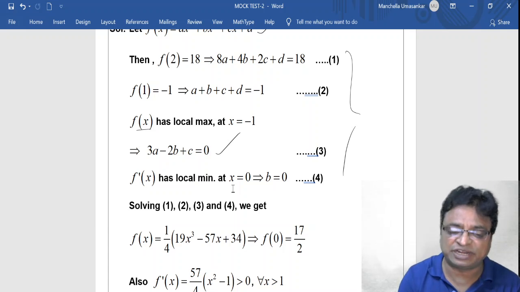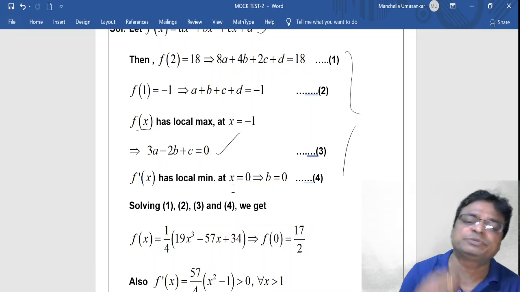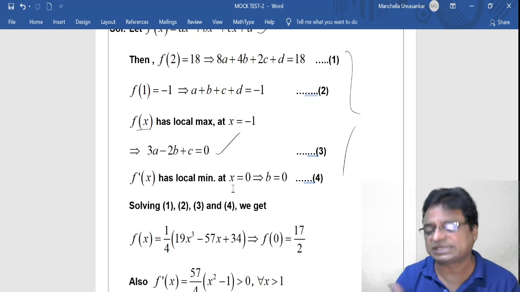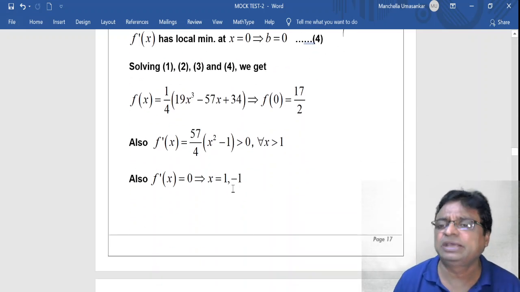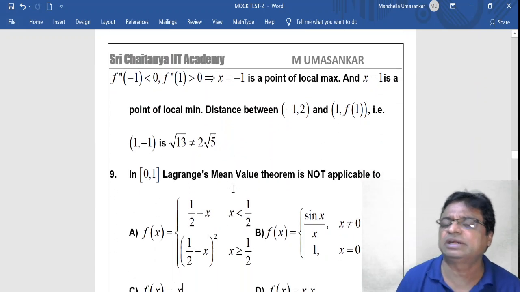At that point, if it is negative, then at that point the function has a maximum. And what is the maximum value? You substitute the value in the given function. Like that, the second derivative test is there. The same point I have mentioned in the previous video. So apply that fundamental. Based on that fundamental, you will get the answer as what?